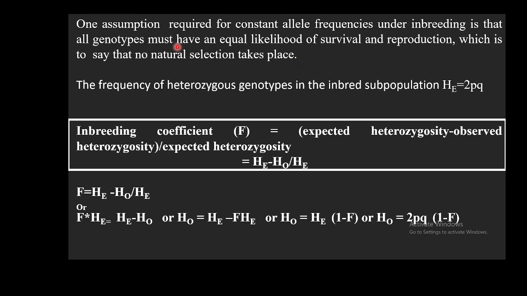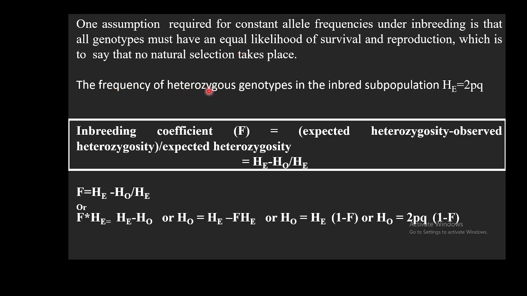If you calculate the allele frequency, it is going to be constant, and this is constant because all genotypes must have an equal likelihood. If suppose one genotype is more fit than another genotype, then this rule may not follow.